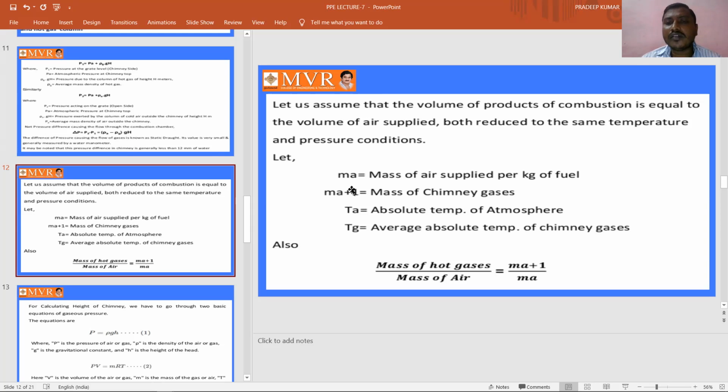Let us take the following for calculating the height of the chimney. MA is the mass of air supplied per kg of fuel. MA plus 1 is the mass of chimney gases. TA is the absolute temperature of the atmosphere. TG is the average absolute temperature of chimney gas. Also, we can write the mass of hot gases by mass of air as MA plus 1 by MA, which is the relation between the hot gases in the chimney and the cold air in the atmosphere.